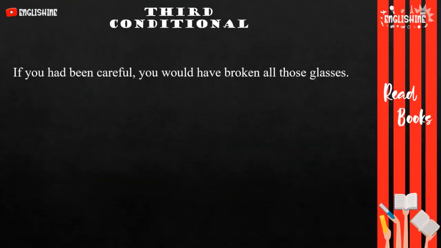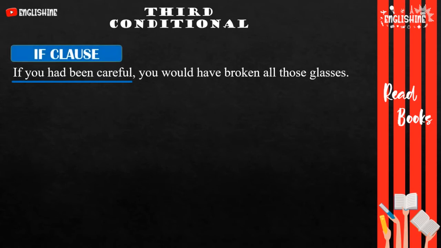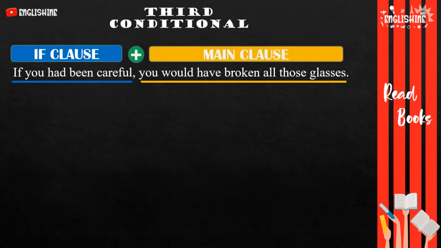If you had been careful, you would have broken all those glasses. If you had been careful is the if clause. You would have broken all those glasses is the main clause. Using a comma after the word careful.